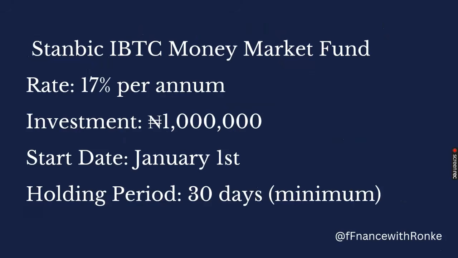So we are using the Stanbic IBTC money market fund, and the rate is about 16.98 or something. We just abbreviate it and use 17% per annum. So we are starting with an assumed investment amount of 1 million naira, and we assume that our starting date is January 1st, and the fund has a minimum holding period of 30 days, which means you have to hold the fund for 30 days before you can decide to pull out or terminate the investment. If you decide to pull out early, you are going to be charged. But any withdrawal after the 30 days, you are not going to be charged any penalty. So we are assuming that you are holding for 30 days.